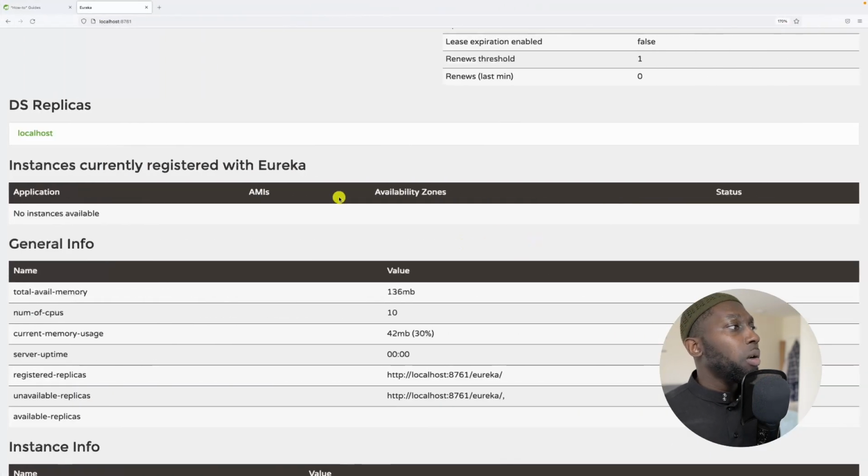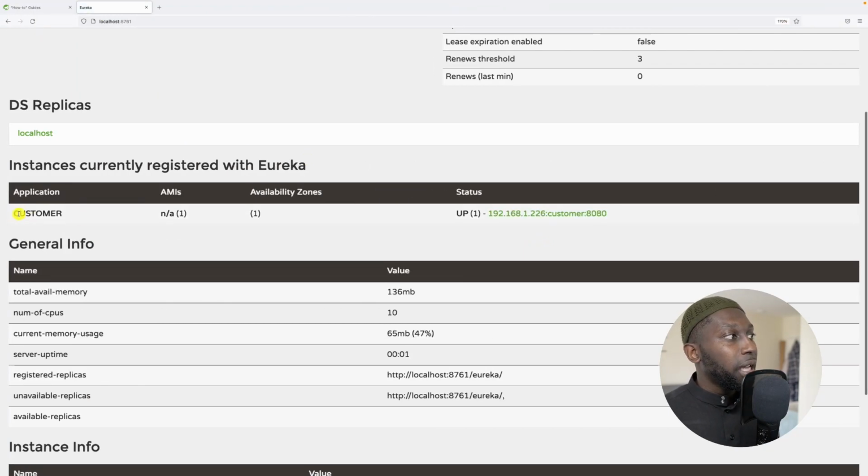So now if I go back in here and reload our Eureka Server, you can see that we have customer in here. So this now contains the information of how to reach customer. So if I spin up another microservice, I want to talk to customer, it only needs to know the application name, and then from the name, the server will actually resolve the IP address. So this is, again, the only reason why I'm using this is because it's easy to show you locally. But if you're using Kubernetes, there is no need for this.